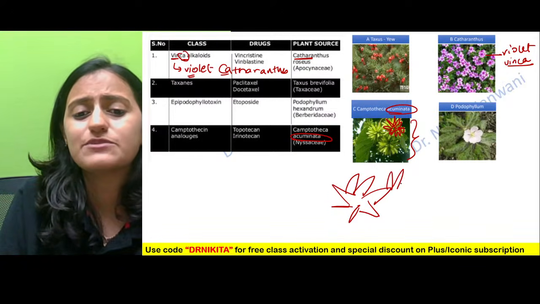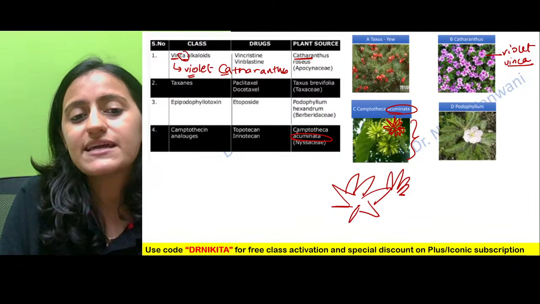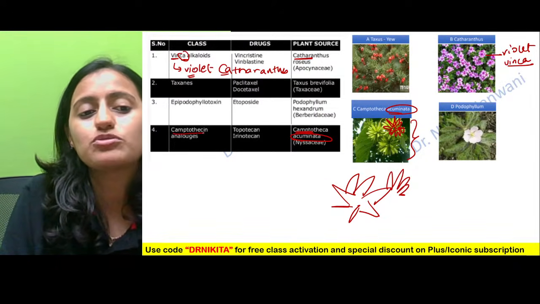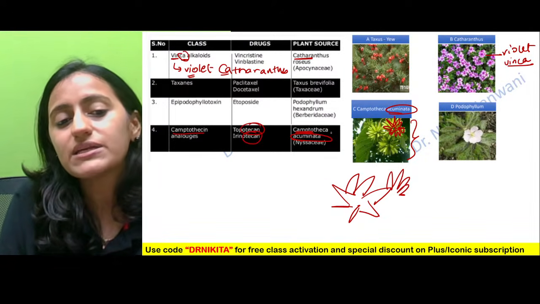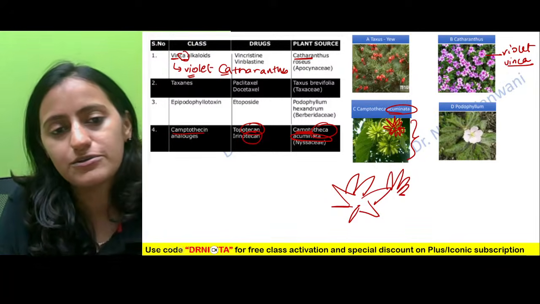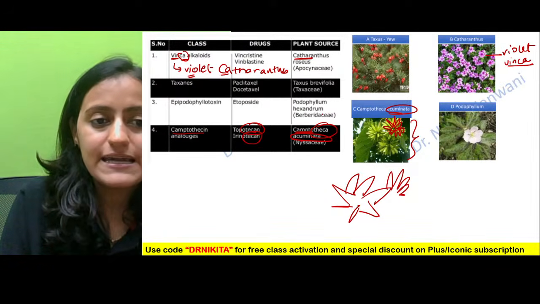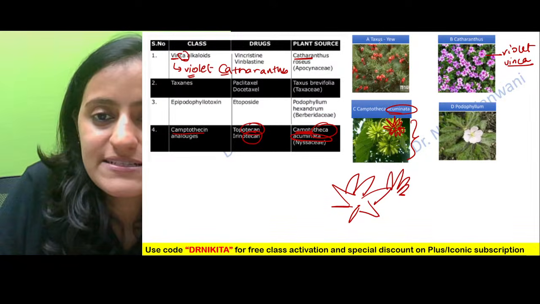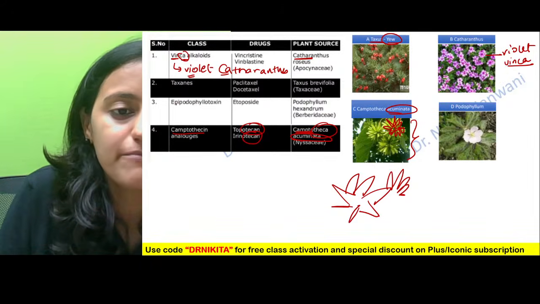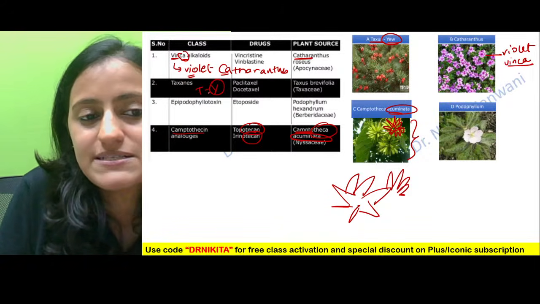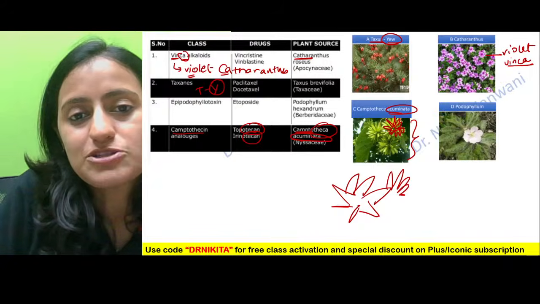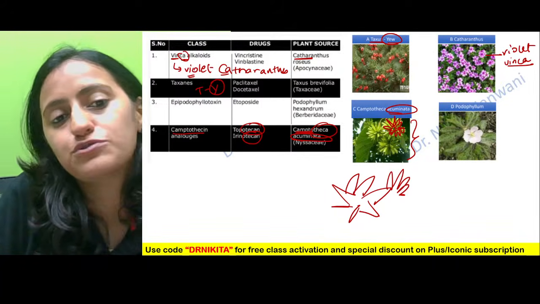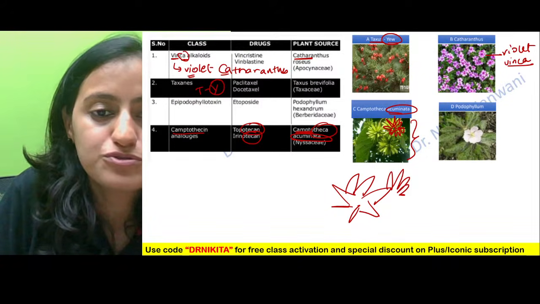Like condyloma acuminata, a warty appearance, and from this, since it is Campto, we get camptothecins, Camptotheca. That is topotecan and irinotecan. Right. Next what we have is taxus. The taxanes come from U. So alphabetically remember, after T comes Y. So it comes from the bark of the yew tree. Okay, it is the bark of the yew tree, taxus.